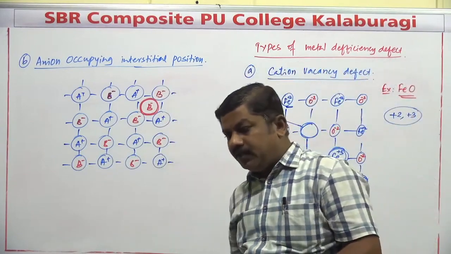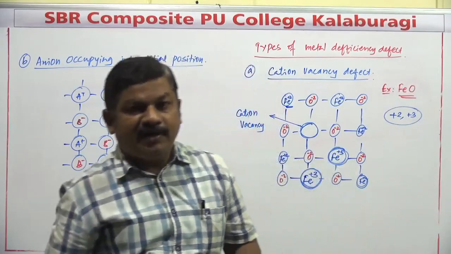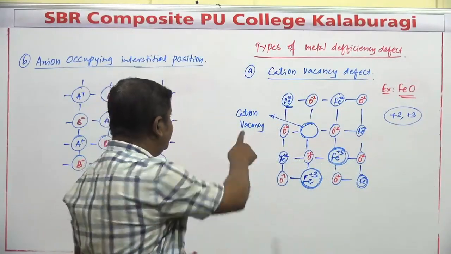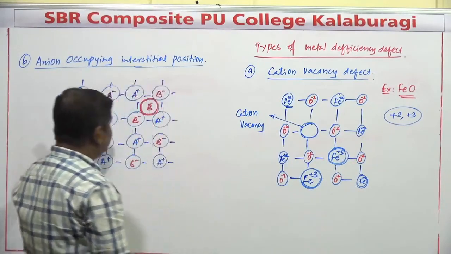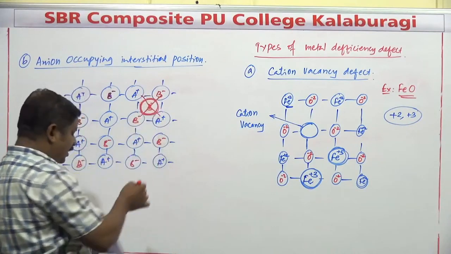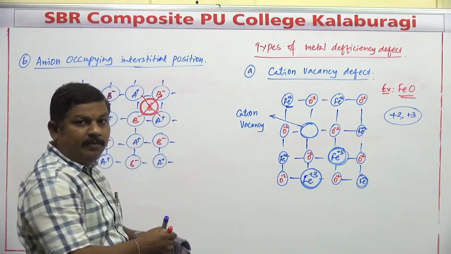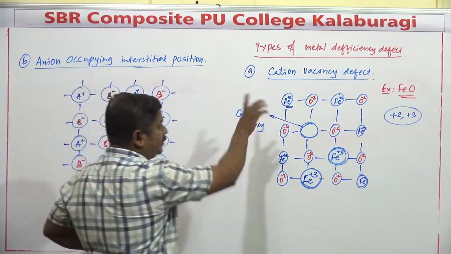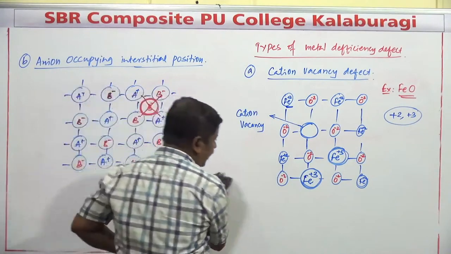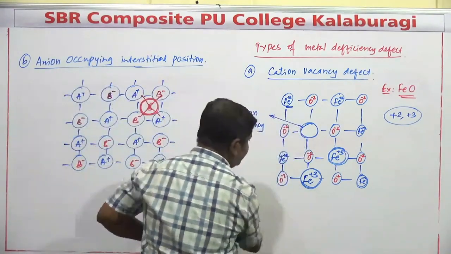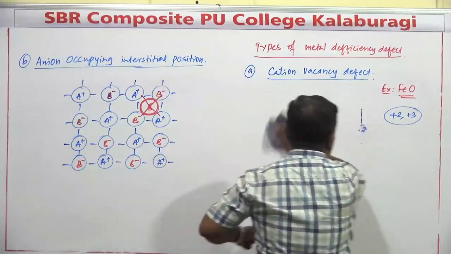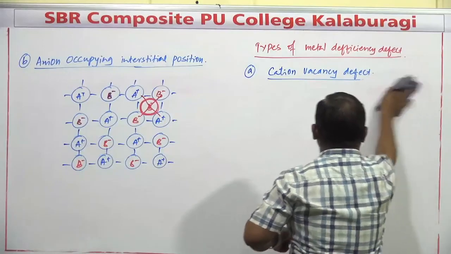So these are the two types of non-stoichiometric defect that we have discussed: metal excess defect and metal deficiency defect. But the anion interstitial one is generally not considered, since the anion cannot occupy the interstitial position because it is larger in size. It is only one type, the cationic vacancy defect. So this is about the second type of defect, commonly known as the non-stoichiometric defect.